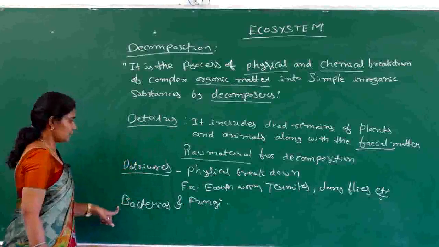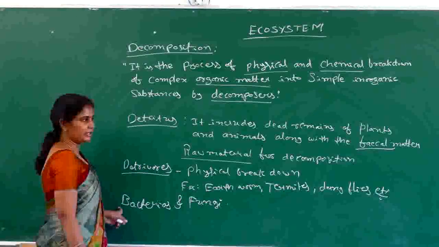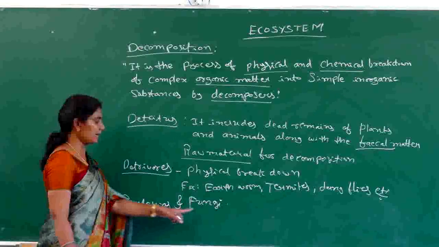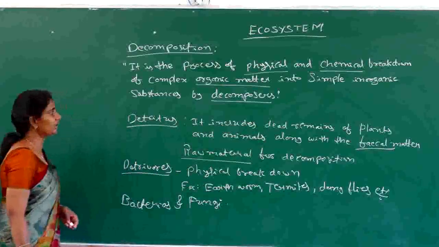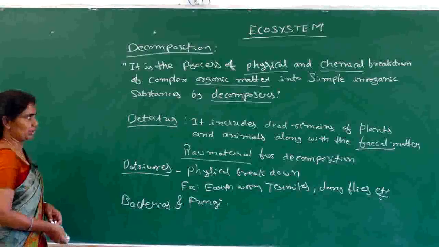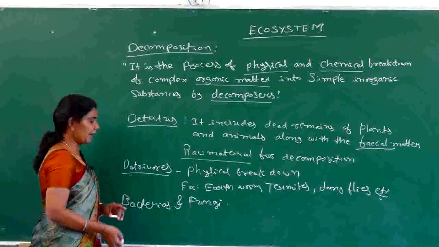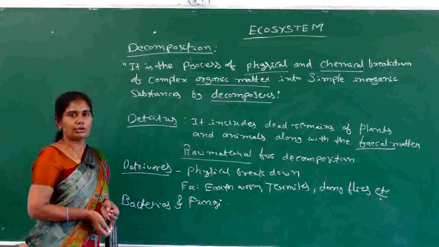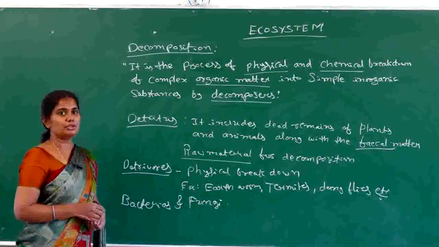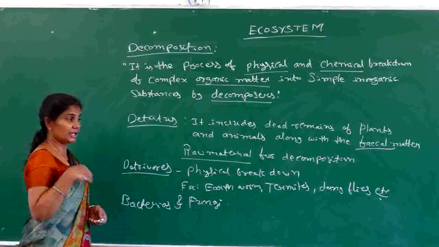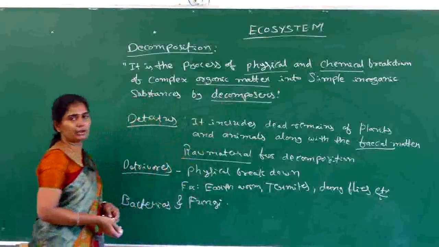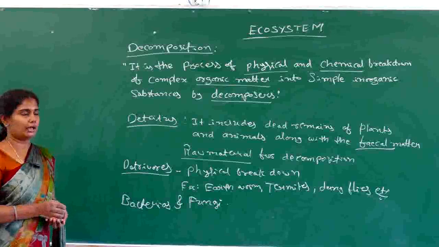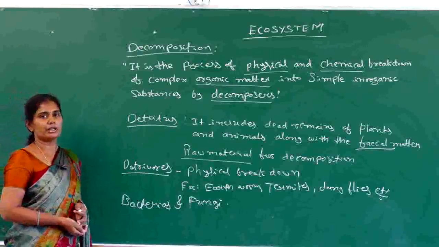So all these three, detritivores, bacteria and fungi, come under the decomposers, which are helpful in the process of decomposition. Bacteria and fungi synthesize some kinds of enzymes which are mainly responsible for the chemical breakdown of organic matter, and they convert it into simple inorganic matter.